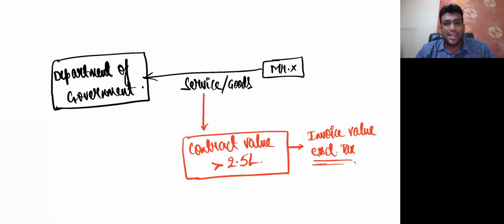In the last attempt, one question came where they gave contract value as 2,60,000 including GST. If I rework it and calculate the figure before GST, the value is less than 2.5 lakhs. And when the value is less than 2.5 lakhs, the provisions of TDS will not apply. I repeat, provisions of TDS will apply only when the contract value is more than 2.5 lakhs. Getting clarity, my dear friends?